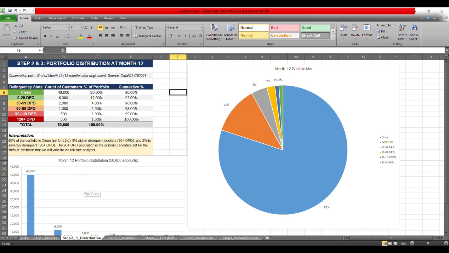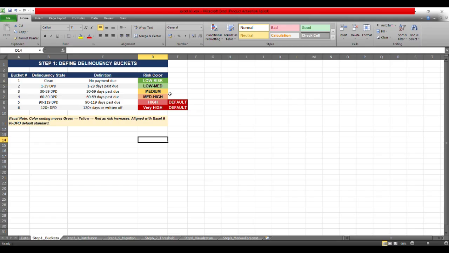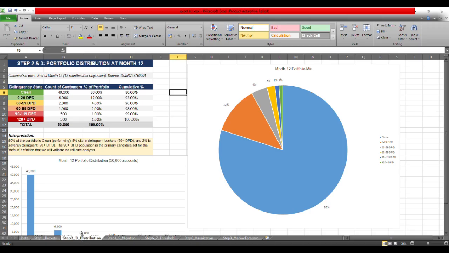So I simply put a COUNTIF formula from the data sheet, and then I calculated the customers for each bucket, and then the portfolio distribution. Here, 80% of the accounts are performing. This means these accounts are completely clean and no payment is due. But 12% are still sitting in the 0 to 29 DPD. This means that a little bit of degradation has started, if you see from the riskiness color.